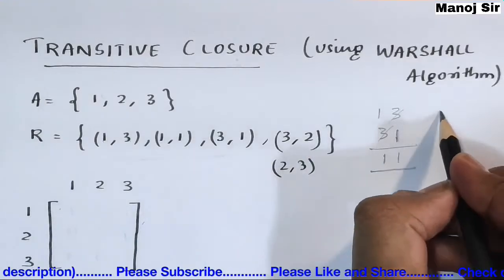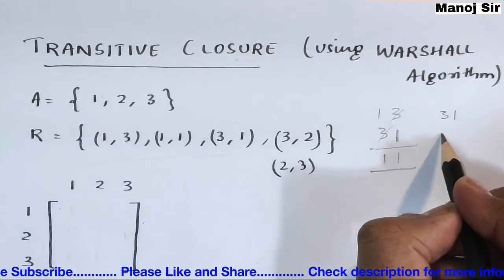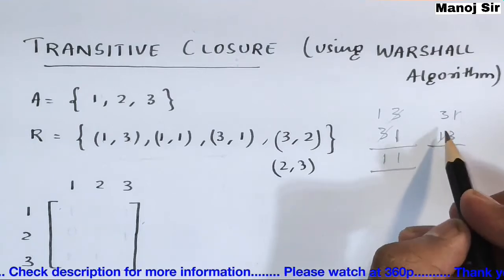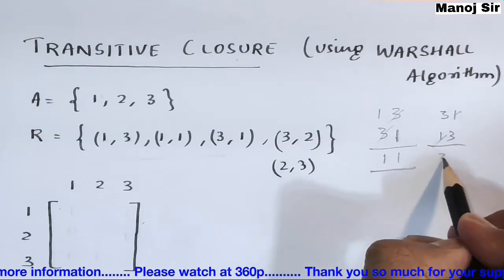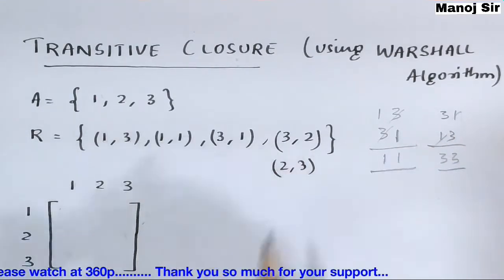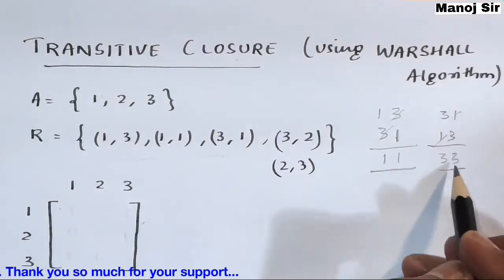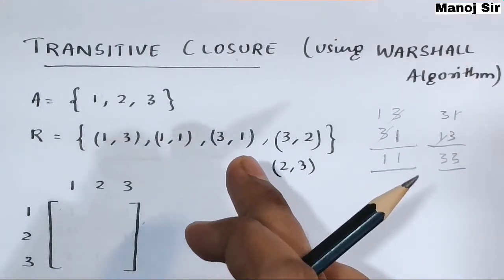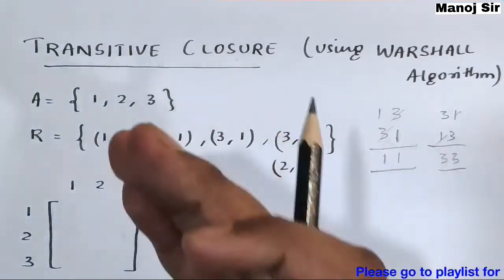So if you take (3,1) and then (1,3), the 1 gets cancelled, and the transitive pair becomes (3,3), which is not present here. So this pair must be added so that this relation could be a transitive relation.